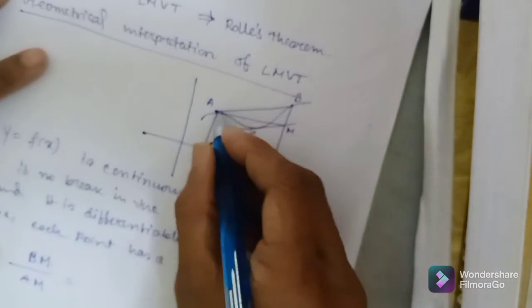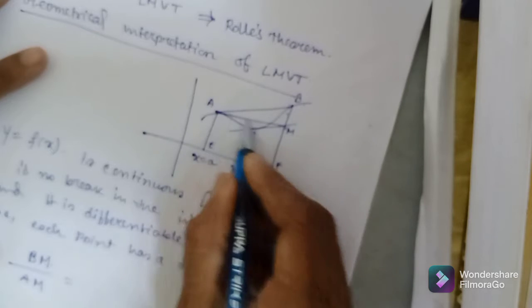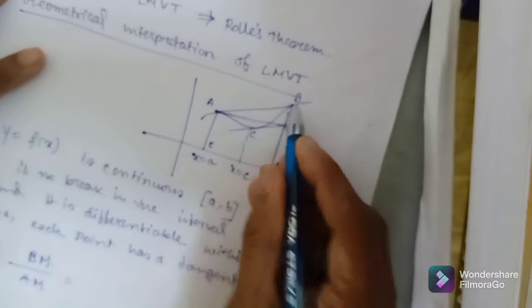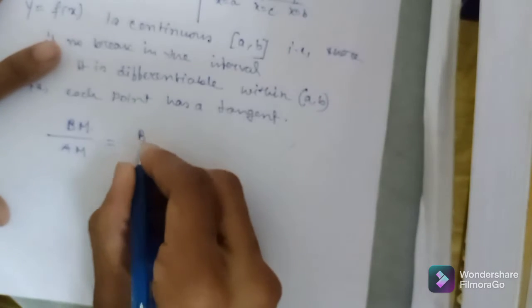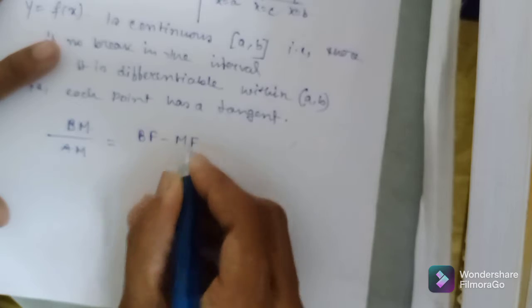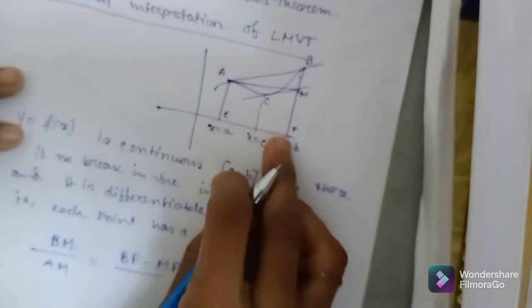Okay, see here in this triangle ABM, in this triangle we find out BM by AM. Now what is BM? BM is the difference between BF and MF. Okay, this is BF minus MF. M means M is the same as EF.